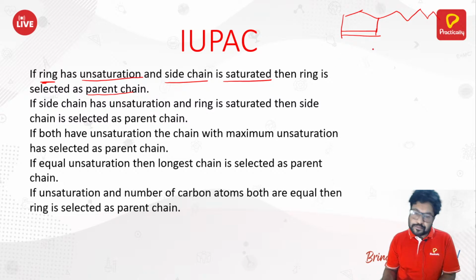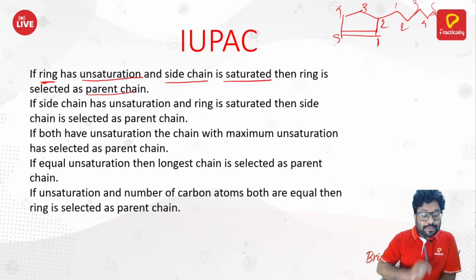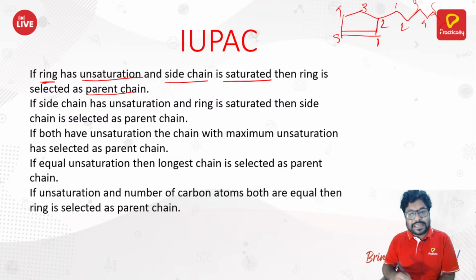So therefore, what do you do now? You should start counting from here. 1, 2, 3, 4, 5. Just like that. Anyway, that is the way you can count it. So it will be what? 1, 2, 3, 4, 5, 6. So 2-cyclohexylpent-1-ene. That is how you should name it. Okay. We're going to see examples of it also very soon. But firstly, let's understand it.